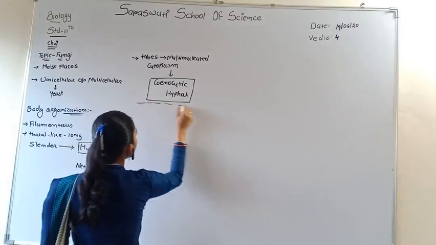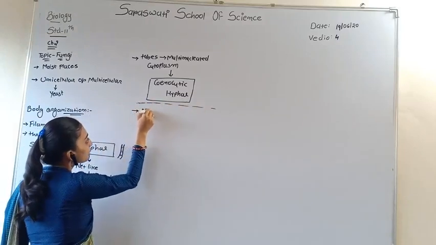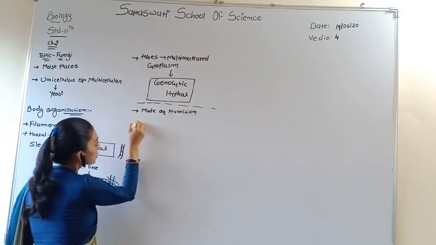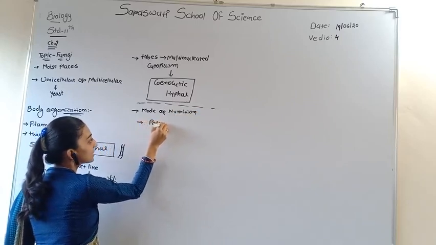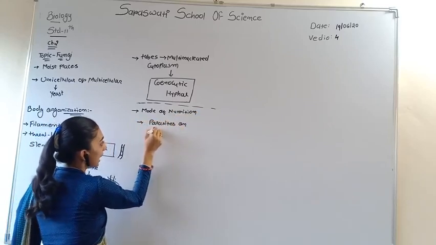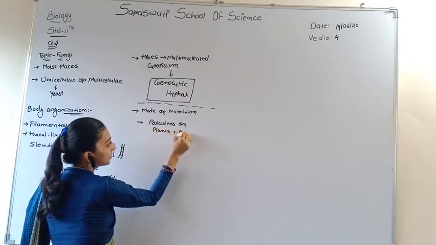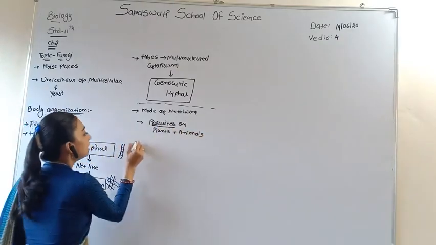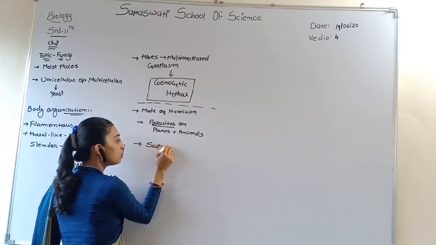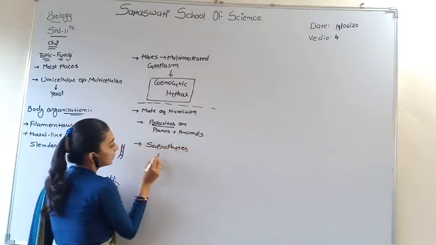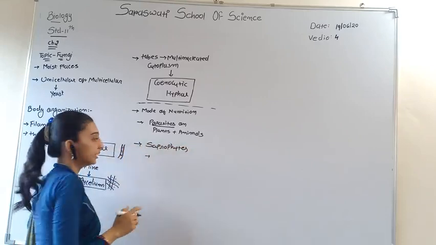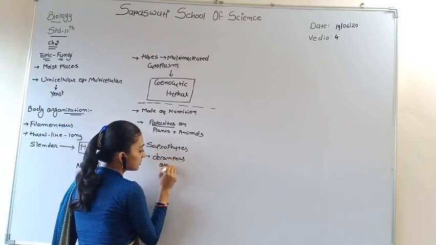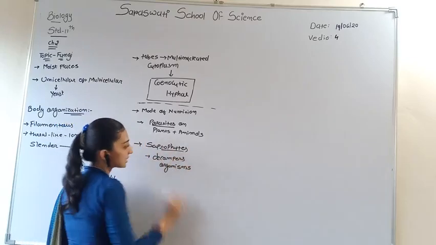Now we see the mode of nutrition in fungus. Fungi are parasites on plants and animals, so they are dependent on plants and animals. It is known as parasites. Fungi are also saprophytes, because they occur on decomposing organisms, so they are known as saprophytes.